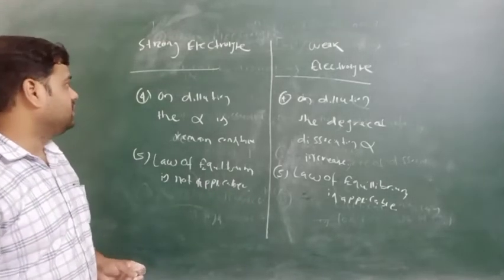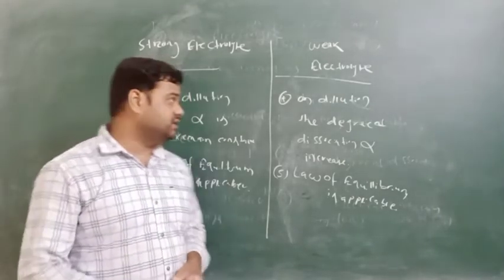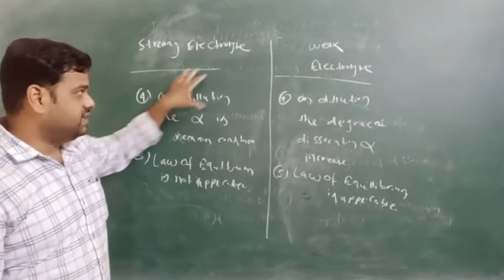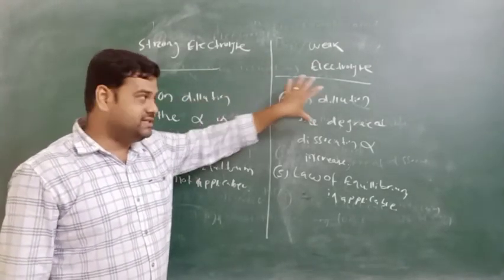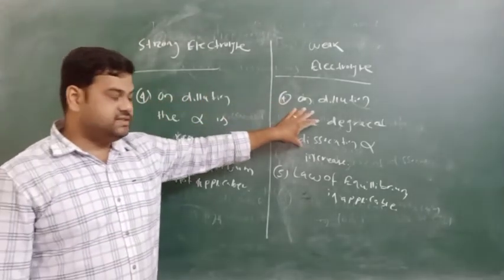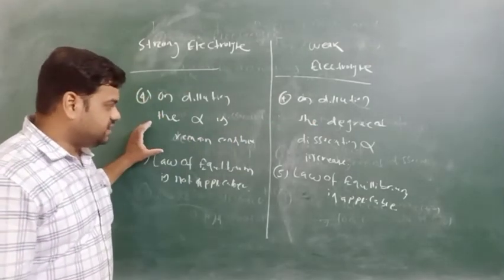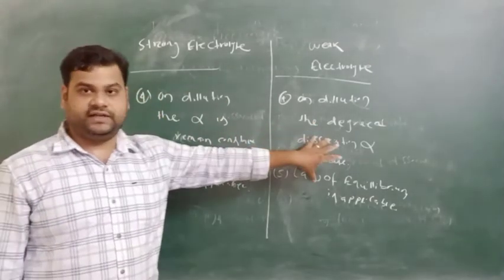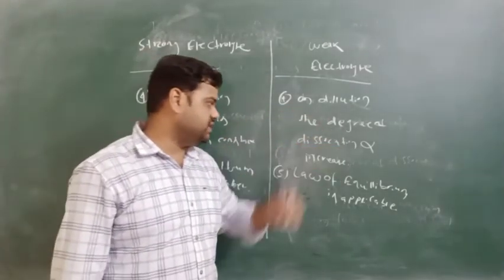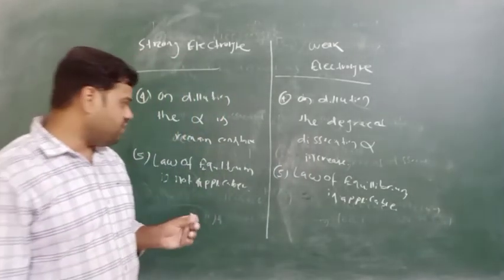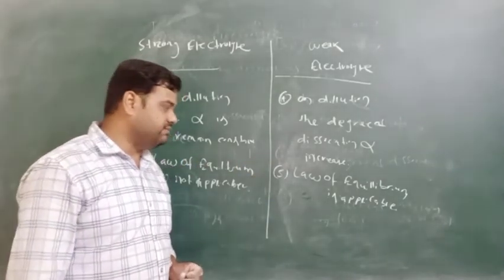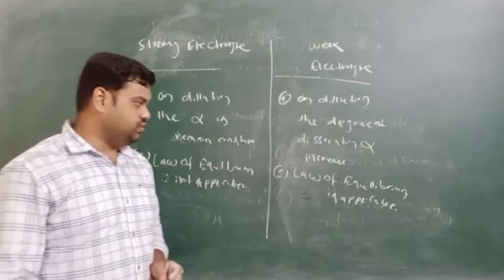These are all about the strong electrolyte and the weak electrolyte. The strong electrolyte is completely ionized; the weak electrolyte is not completely ionized. Alpha is almost equal to 1 versus less than 1. The electrical conductivity is high versus low. On dilution alpha remains constant for strong electrolytes, while for weak electrolytes the degree of dissociation alpha increases. The law of equilibrium is not applicable for strong electrolytes and is applicable for weak electrolytic solutions.